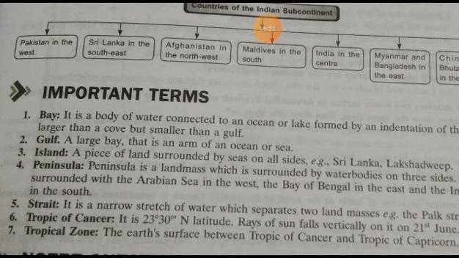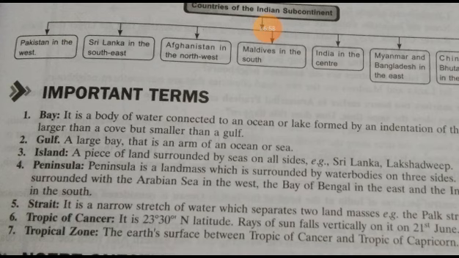For example, India is surrounded by the Arabian Sea in the west, Bay of Bengal in the east, and Indian Ocean in the south. Only one side is land, and it is surrounded by water on three sides. That land is called a peninsula, means the southern part of India, the southern state of India, that is Kanyakumari.